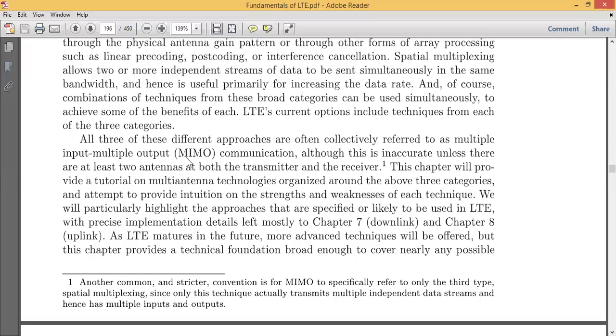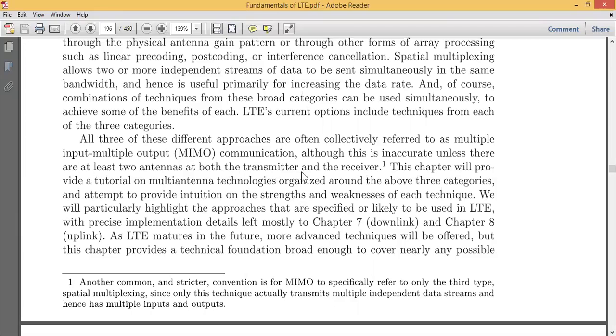And what does MIMO consist of? MIMO consists of three approaches. The first is diversity. It can be frequency diversity, or it can be time diversity. We will see one by one what diversity is. Then we have interference. Then the last is spatial multiplexing.